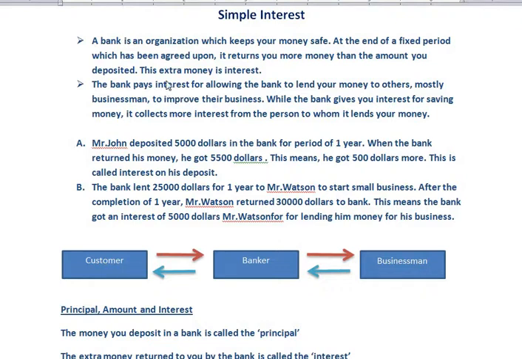Let me try to explain it in more detail by giving you an example. For example, Mr. John deposited $5,000 in the bank for a period of 1 year. When the bank returned his money, he got $5,500. This means he got $500 more. This is called interest on his deposit. He deposited $5,000 and got $5,500, so it means $500 more. This $500 extra money is called interest.